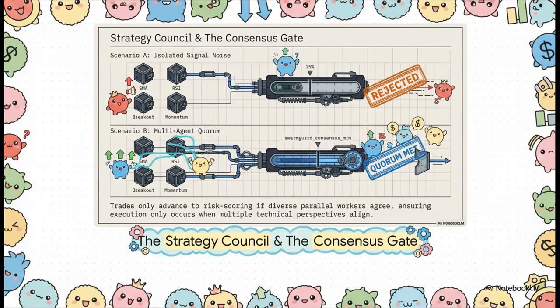You can really think of the Strategy Council like a rigorous corporate boardroom. You've got parallel strategy workers representing completely different indicators. So an SMA worker, an RSI worker, a breakout worker, and a momentum worker. Now, if one worker suddenly yells buy but the others totally disagree, the system just recognizes it as isolated signal noise, and the consensus gate rejects it outright, no trade. But when those diverse technical perspectives actually align and the quorum is met, the trade gets the green light. The protocol mathematically filters out the noise by demanding this multi-agent consensus before risking a single dollar of your money.